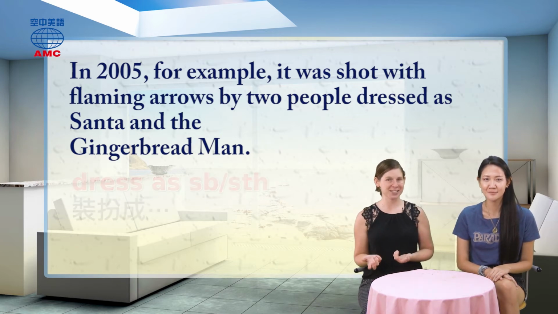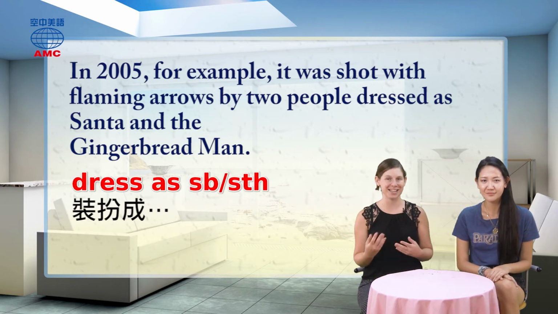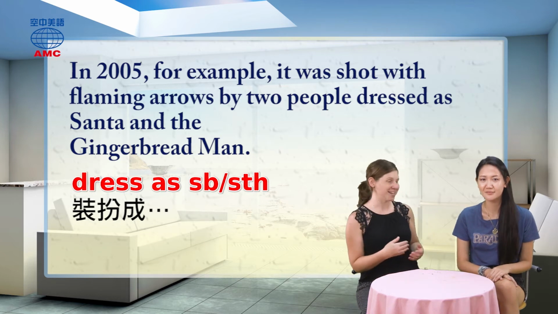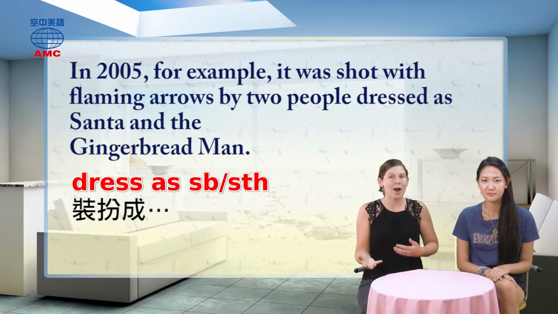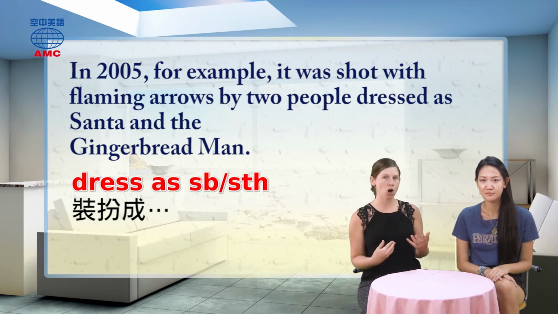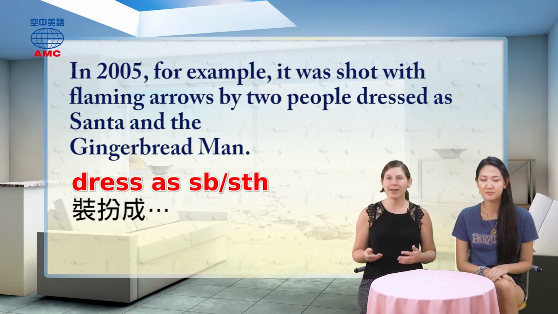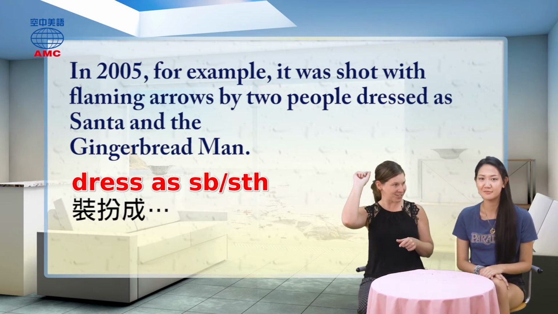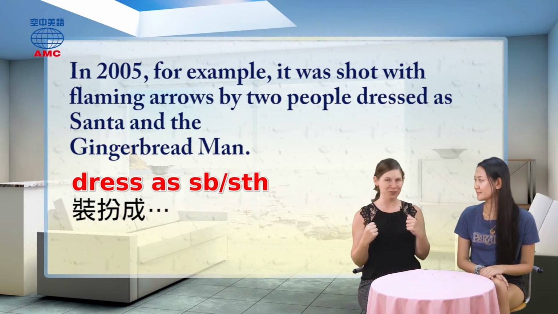They were dressed as silly characters. So it says dressed as Santa and dressed as the gingerbread man, I guess we should say. All right, so when you dress as somebody or something, you sort of wear that person's clothing or costume. So of course, someone dressed as Santa will be wearing a red and white suit with a white beard and a red hat sort of thing, maybe black glasses and carrying a bag full of gifts.